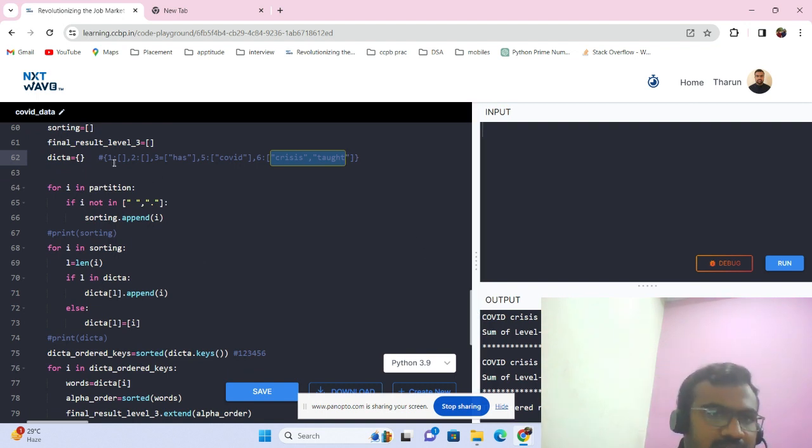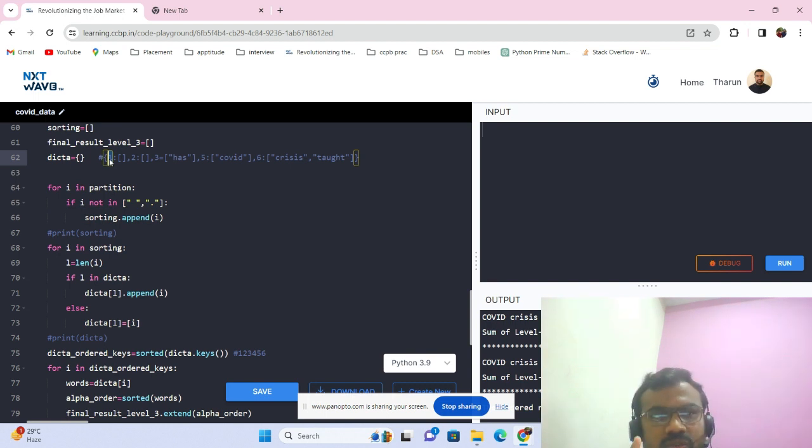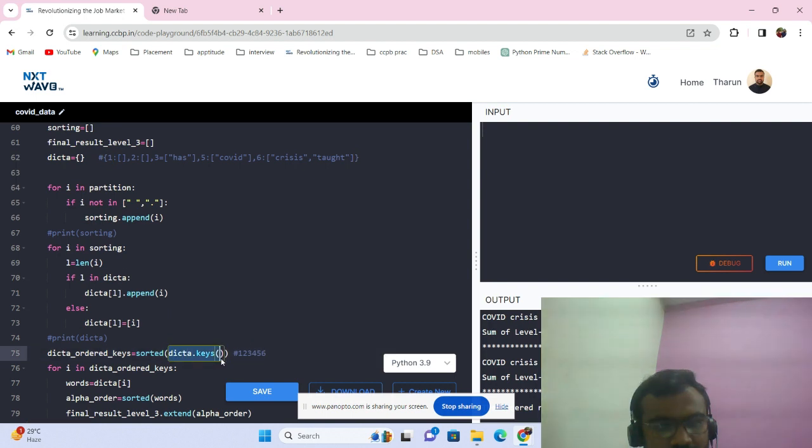Now, first of all, we are getting the length 5. So 5 will be first, but we want increasing order, which means the words which have length 1 will be displayed first. So these 1, 2, 3, 5, 6 are called keys, and the lists for these keys are called values. So we don't need a list, we need values.